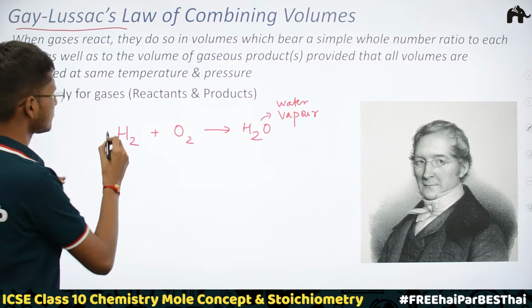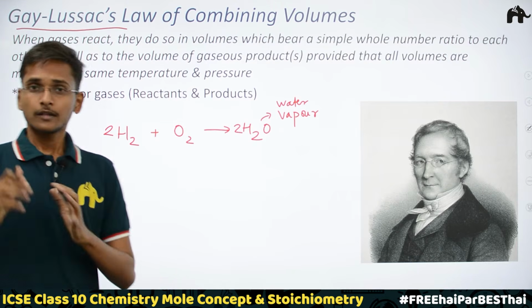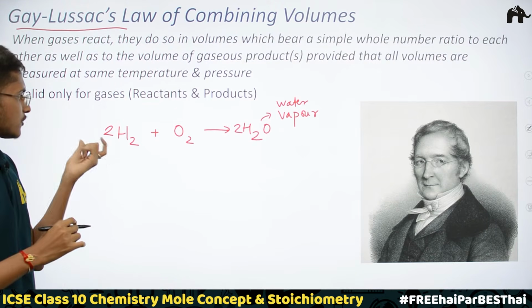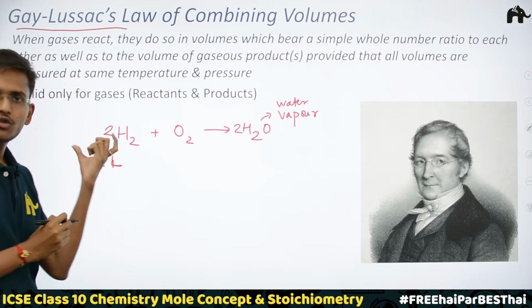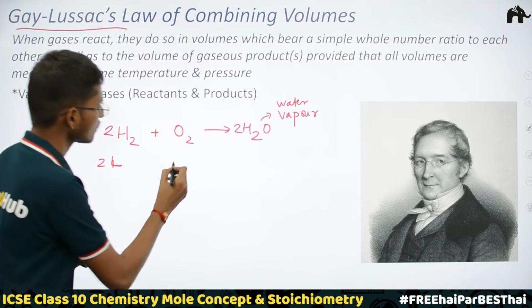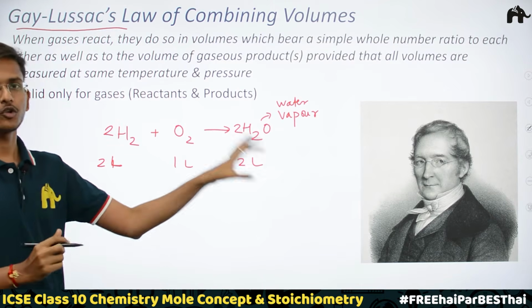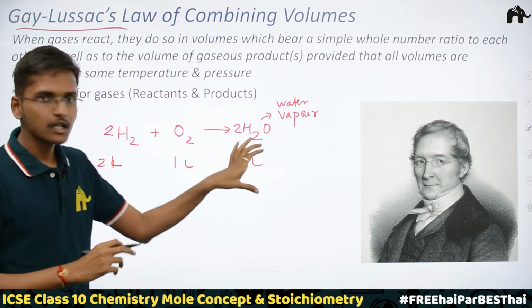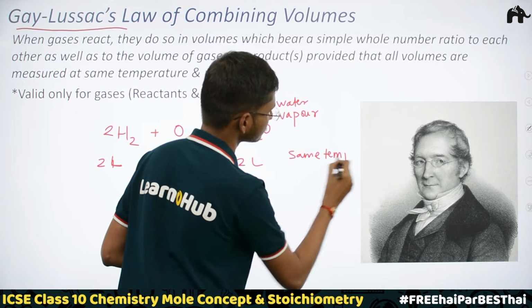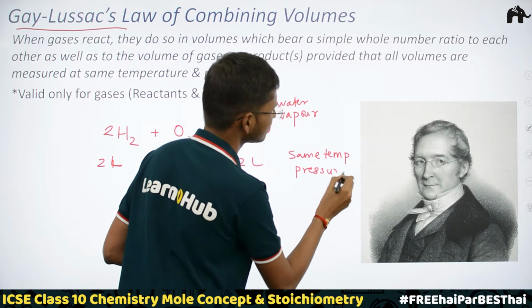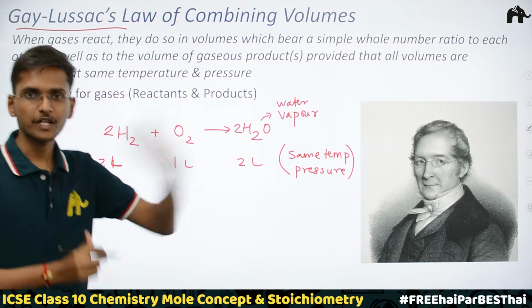Now I would balance it first. So what he observed is when 2 liters of hydrogen gas is reacting, okay, with 1 liter of oxygen gas, 2 liters of water is produced, okay, and he observed this at same temperature and pressure. Okay, it just means that he just measured these volumes, okay, at same temperature and pressure.